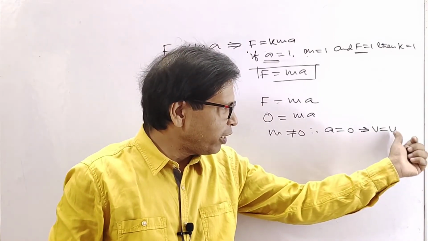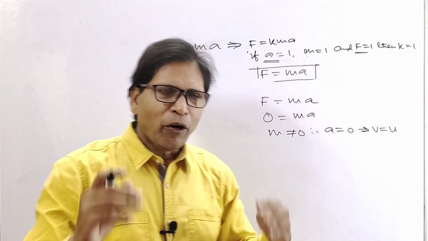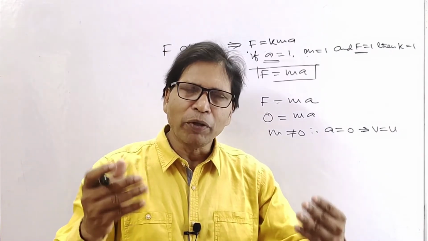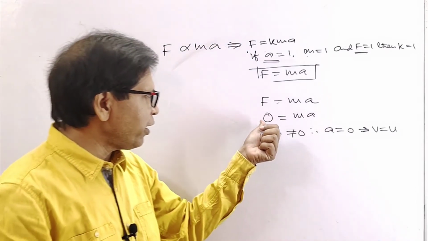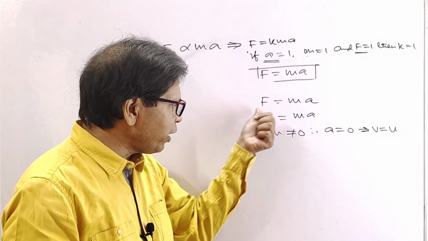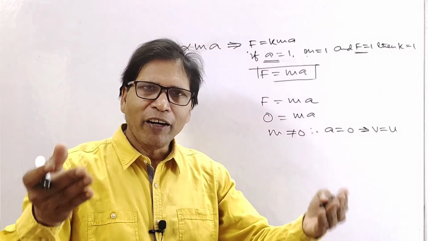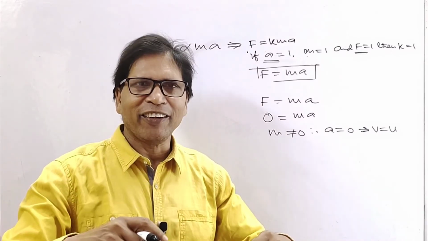That is, if the body is stationary, it remains stationary. If the body is in motion, the body continues in its state of uniform motion. Therefore, from this statement we can say, if no force is acting on a body, then the body is either at rest or in uniform motion in a straight line. This is the first law.